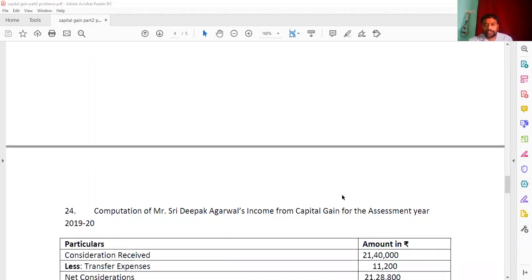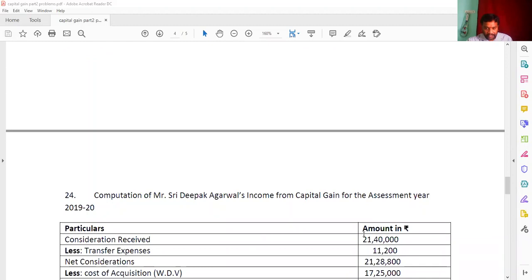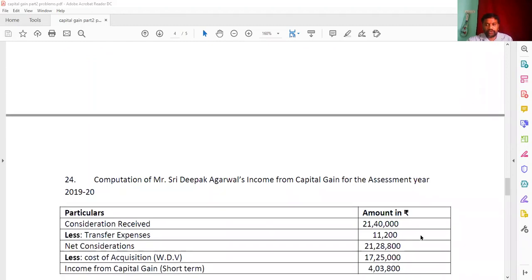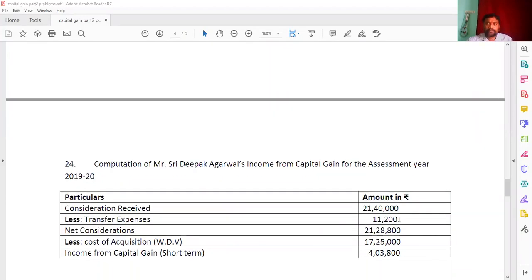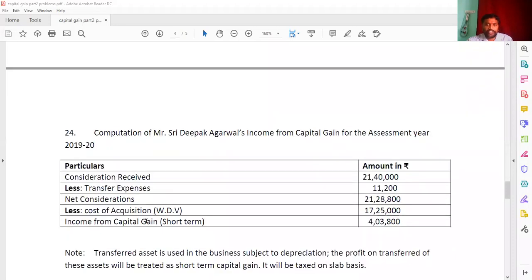Now look here once. Selling price will become the consideration received, that is, it is sold for 21 lakh 40,000, and the transfer expenses he has given in the last but one line, 11,200. From 21 lakh 40,000 you have to deduct the 11,200. Then you are getting your net consideration as 21 lakh 28,800, and then he has given the written down value. So that will become here the cost of acquisition, 17 lakh 25,000. By deducting that you are getting here 4 lakh 3,800.